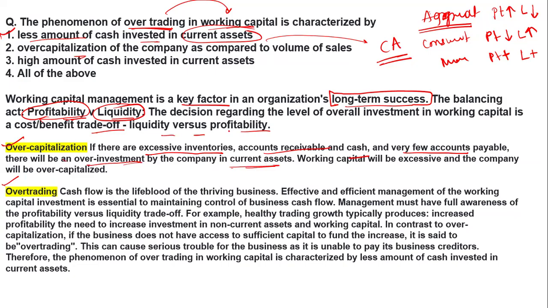That means if your current assets are increasing in a very short period of time, it is going to be over, because you are storing more inventory, you are increasing your receivables, and you are reducing your payables. That's why your current assets are increasing.